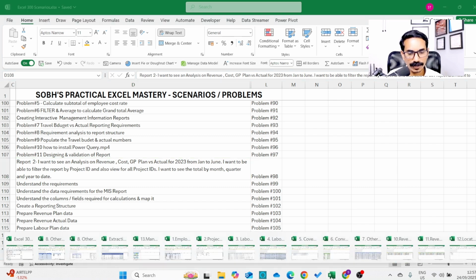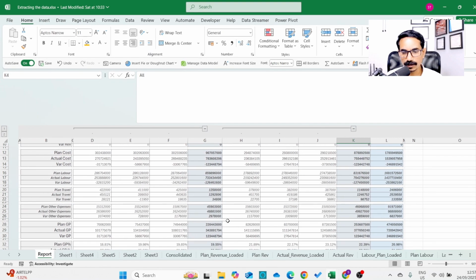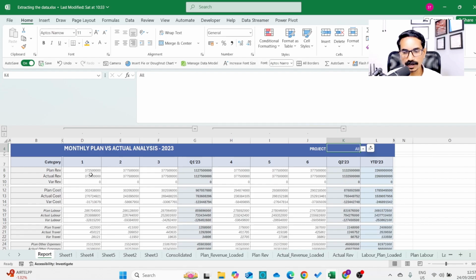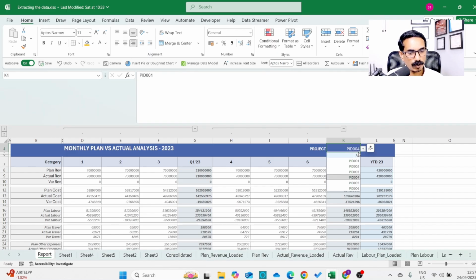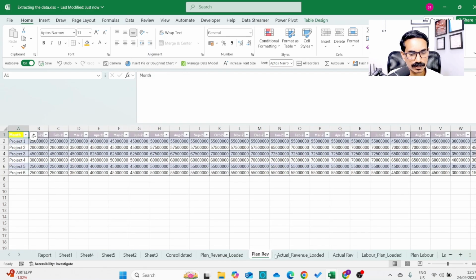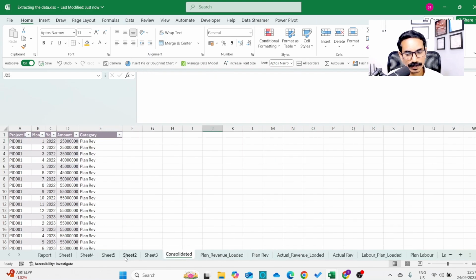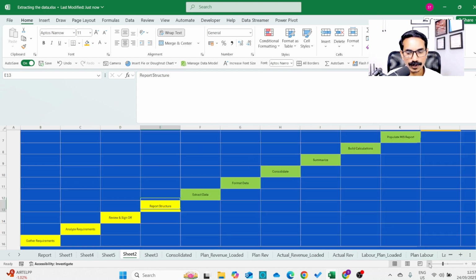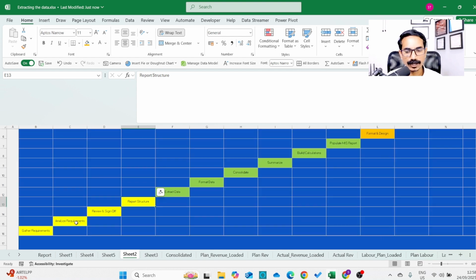Okay, so then you will be building reports like, let me show you. You will be working on a report like this, where you will be showing plan view, actual view, and variances, and you will be able to build the report to show the variances for each project ID, so individual project ID here, and you will also be able to filter all project IDs and then show the variances. So this is how you will be building reports in this course, and you will be getting the data from different sources, and then you will be consolidating the data. And once you consolidate the data, you will also understand how you look at the MIS reporting requirements, from gathering requirements, analyzing the requirements, and review and sign off until you format and design the report. So this is a very advanced level course that will teach you real world MIS reporting.